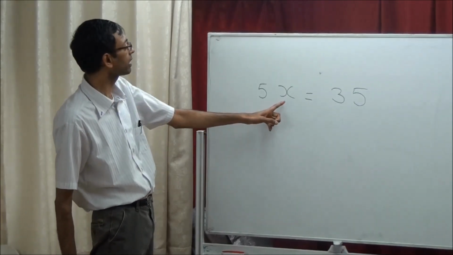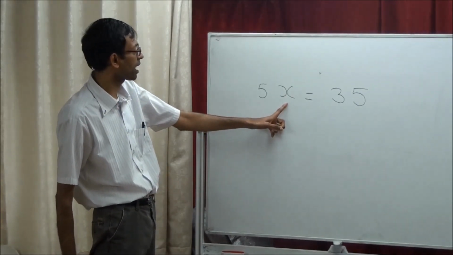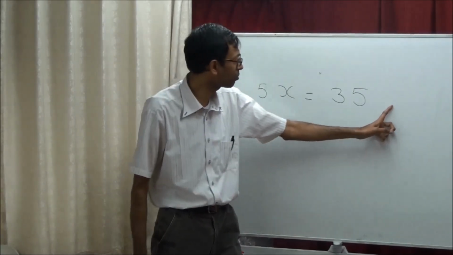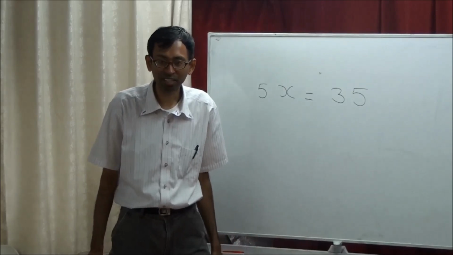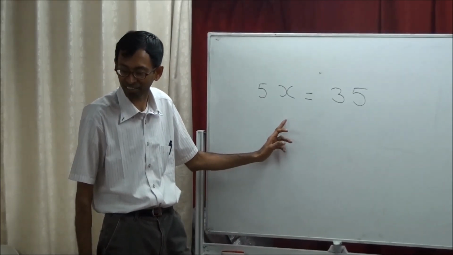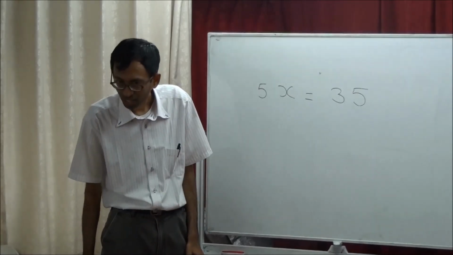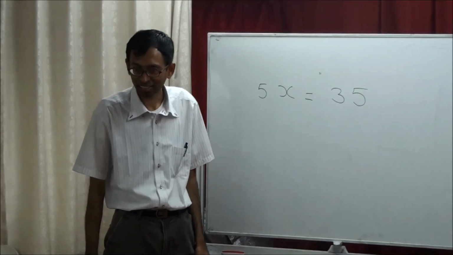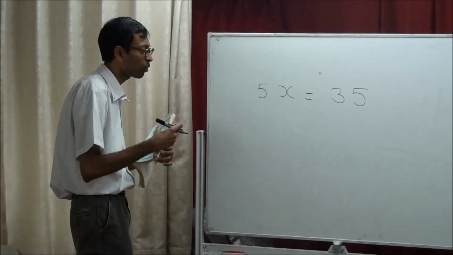So Monet ate x cakes per day, for 5 days, and she totally consumed 35 cakes. That means how many cakes did she eat every day? 7. Is she right? Yes, 7.